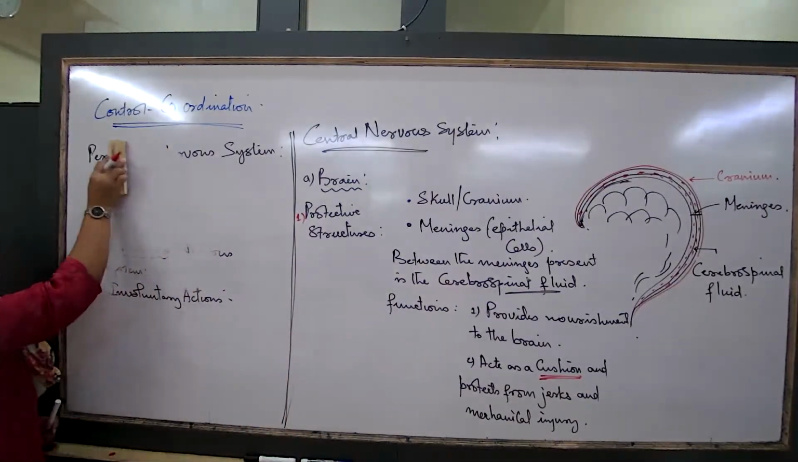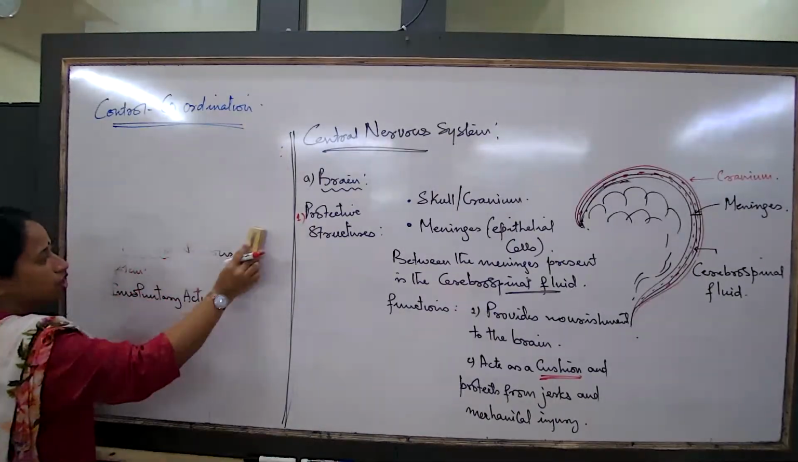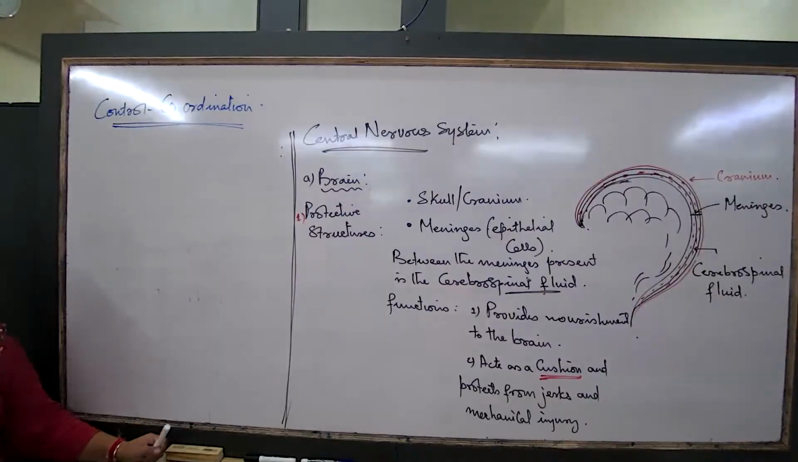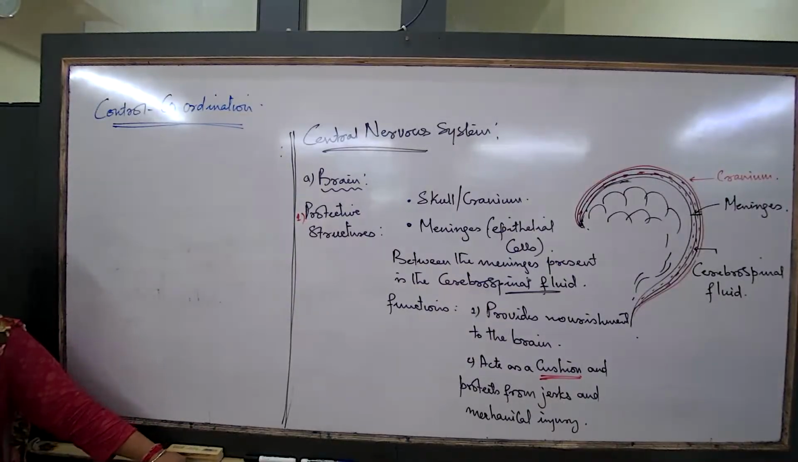Now we try understanding what are the other features of the brain. I said just now, brain is a mass of neurons, extensively compact, extensively coiled.